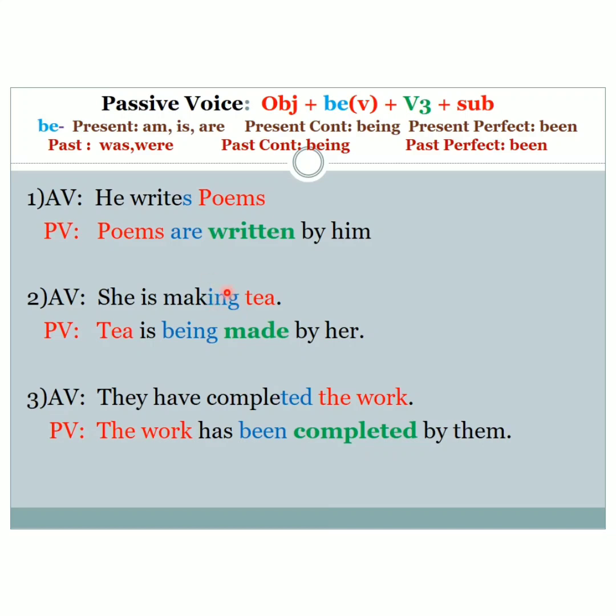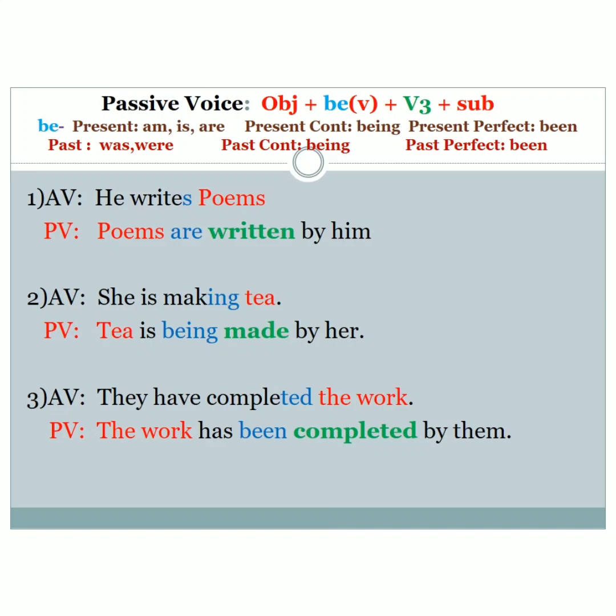Yes, is plus ing. So identify the form of be in present continuous. It is being. Yes, so add is being. Again, the V3 form of make. It is made. Again, add by subject, by her. And so change she to her. So she is making tea. Tea is being made by her. So there is no change in the meaning. Meaning remains the same. Okay.